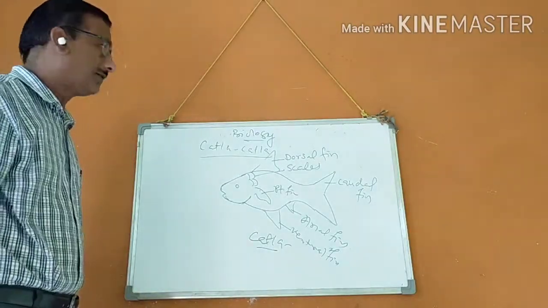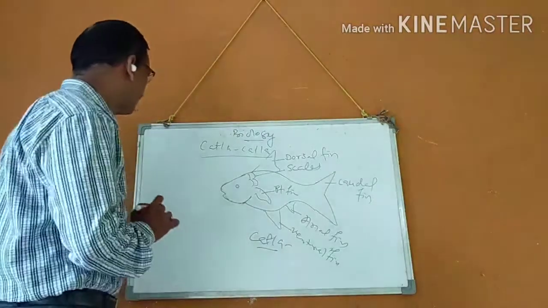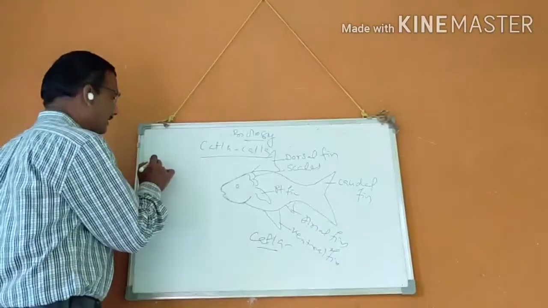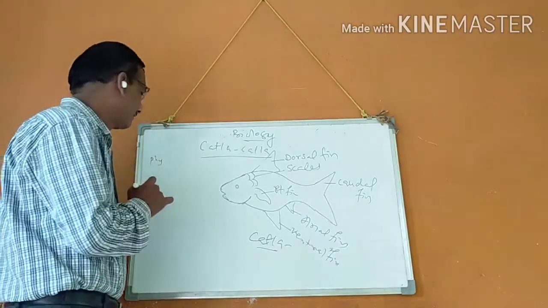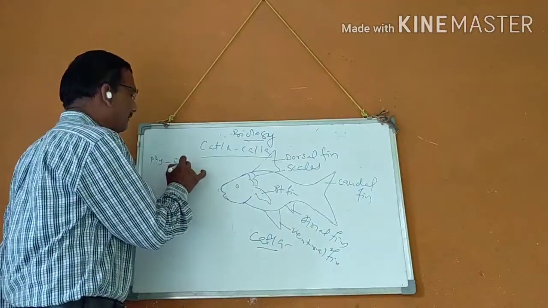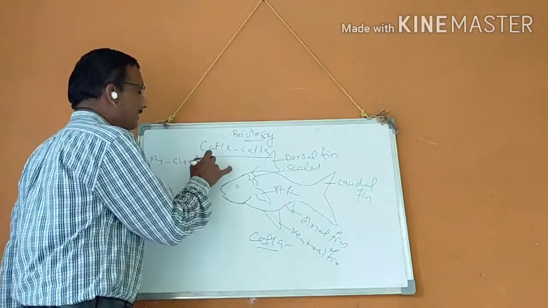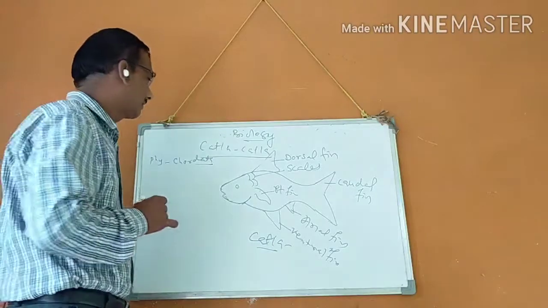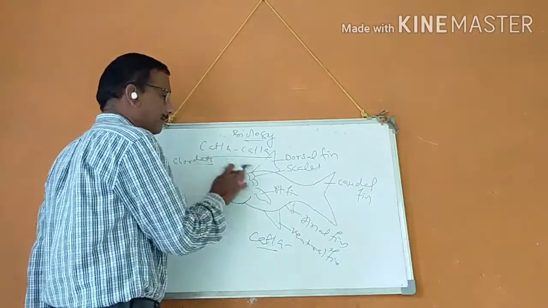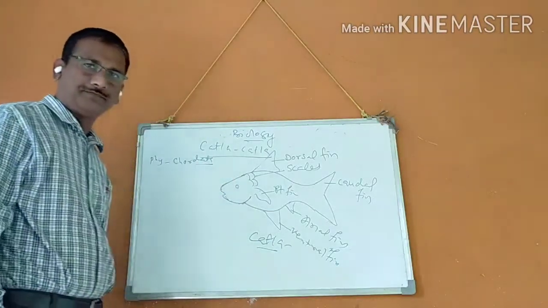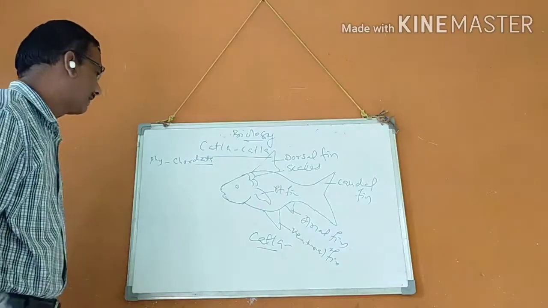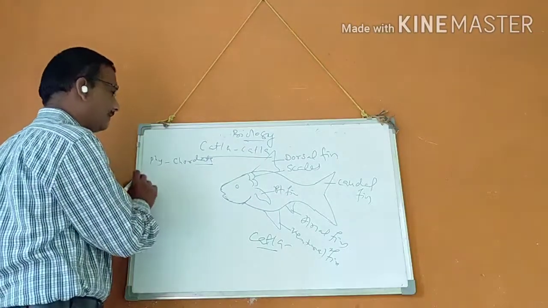You should know the classification of these fishes. What is the classification? Phylum Chordata. What is the general characteristic? Chordata means presence of vertebral column and notochord.